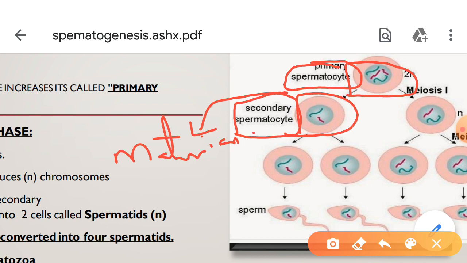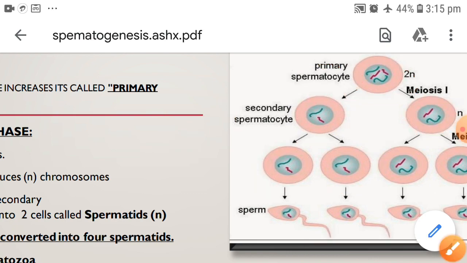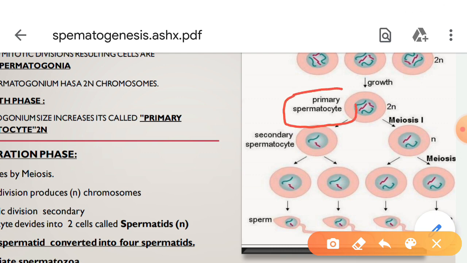In the second meiotic division, these secondary spermatocytes divide into two spermatids each. So each primary spermatocyte is converted into four spermatids.